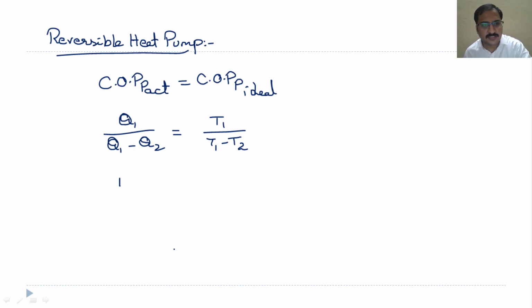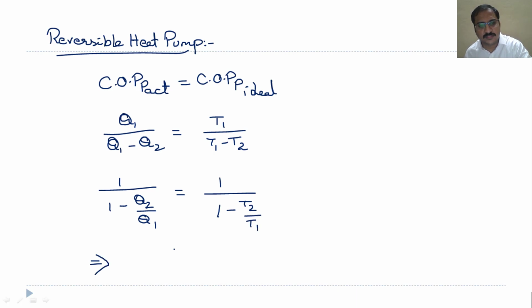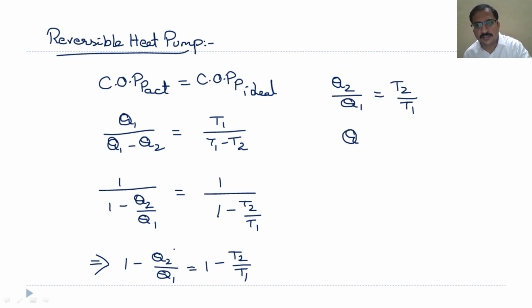Now, we can write this as 1 by 1 minus Q2 by Q1, or 1 by 1 minus T2 by T1. So, from this we can write 1 minus Q2 by Q1 is equal to 1 minus T2 by T1, or Q2 by Q1 is equal to T2 by T1, and again Q1 by T1 is equal to Q2 by T2, and Q1 by T1 plus or minus Q2 by T2 is equal to 0.